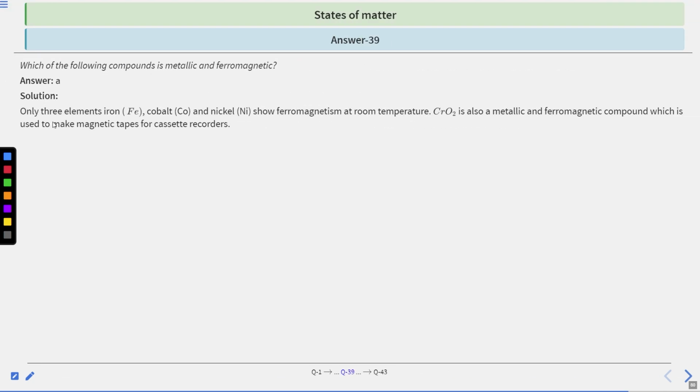Okay, so the correct answer is option number A. Only 3 elements, iron, cobalt and nickel, show ferromagnetism at room temperature. CrO2 is also a metallic and ferromagnetic compound which is used to make magnetic tapes for cassette recorders. Hence, option A is the correct answer.